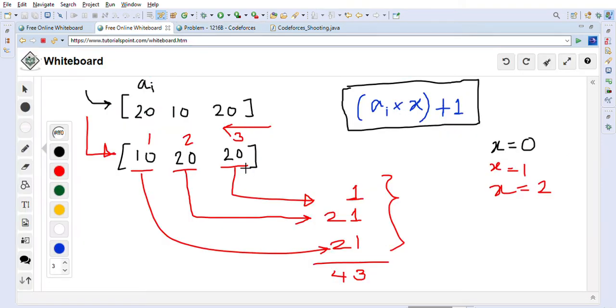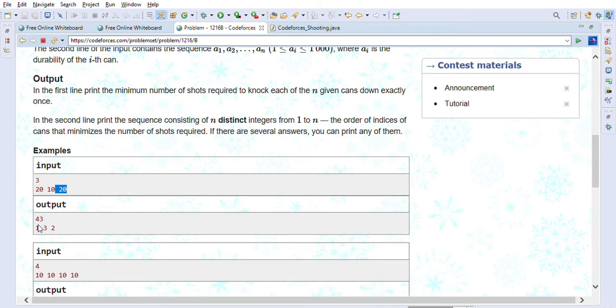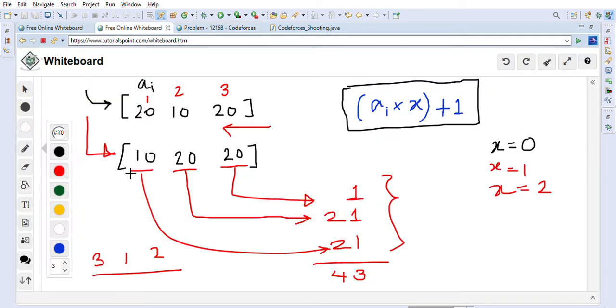So in this case, let's say this one is 3, and this one is 1, and this one is 2. So we took 20 first. Let's say for example 3 is the 20, then this 20 we took, which is 1, position 1, and this 10 is position 2. So this is one possibility, 3 1 2, and they have given us 1 3 2. So 1 3 2 also you can take, right?